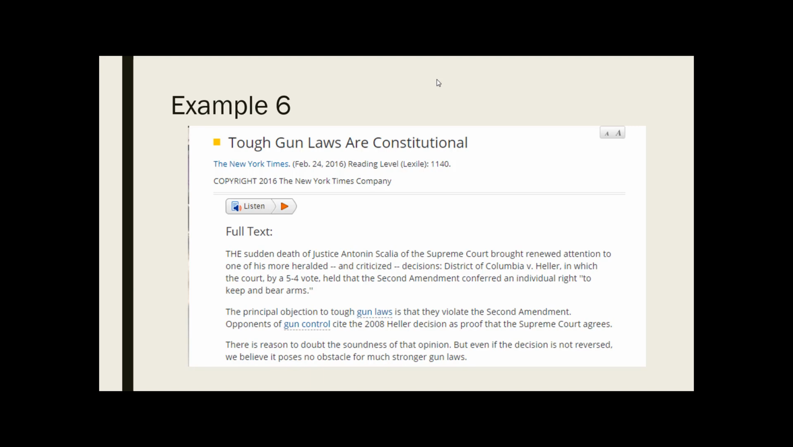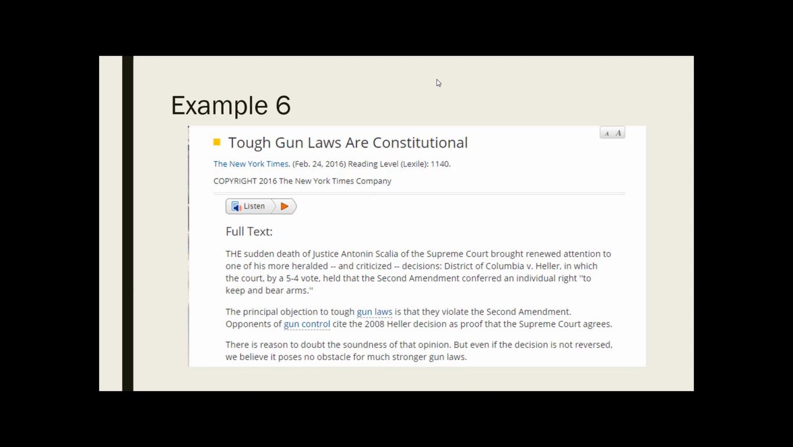Okay, and this is our last example. It's actually a lot like the previous example, right? A little challenging at first, but when we start to break it down, I think it's pretty clear we can tell that this is an opinion piece, right? Again, the title, Tough Gun Laws Are Constitutional. That is not a statement of fact. It's not verifiable. If it were verifiable, we wouldn't be arguing about the Second Amendment, right? So this is a claim, this is an argument, and we could imagine a reasonable person saying, tough gun laws are not constitutional.